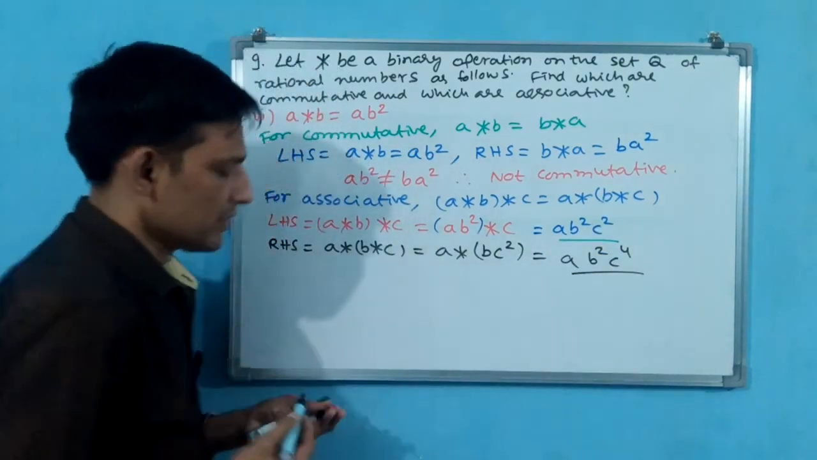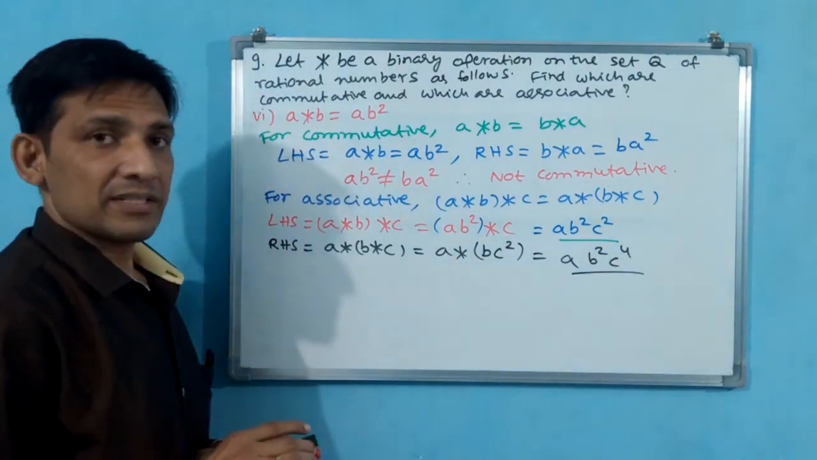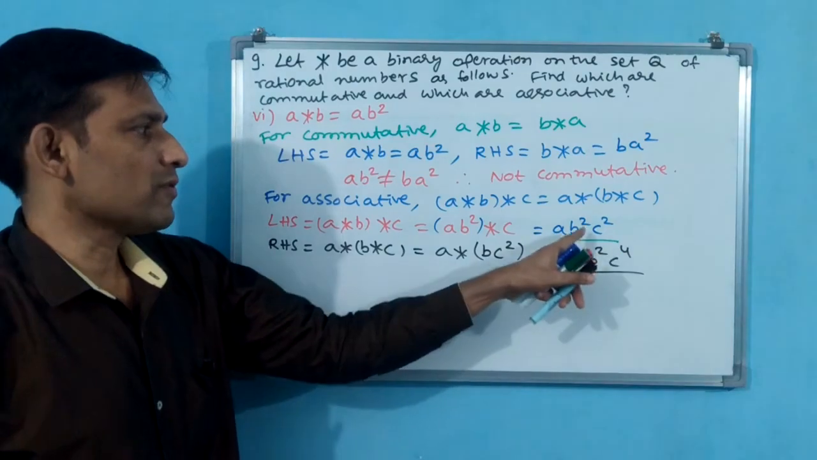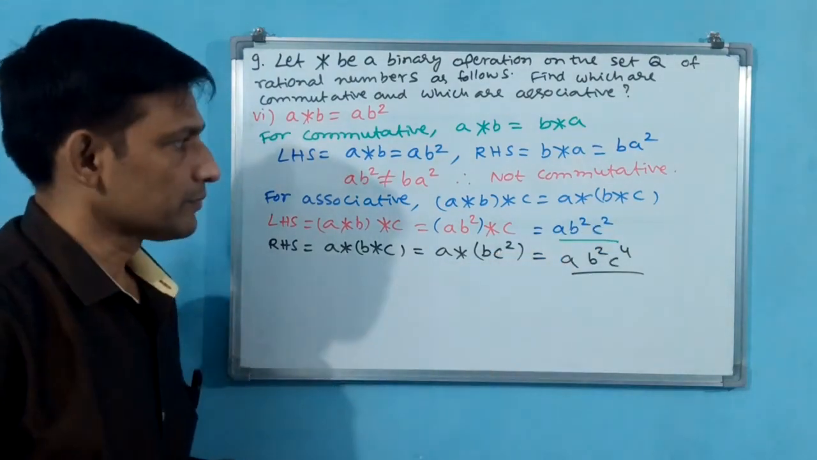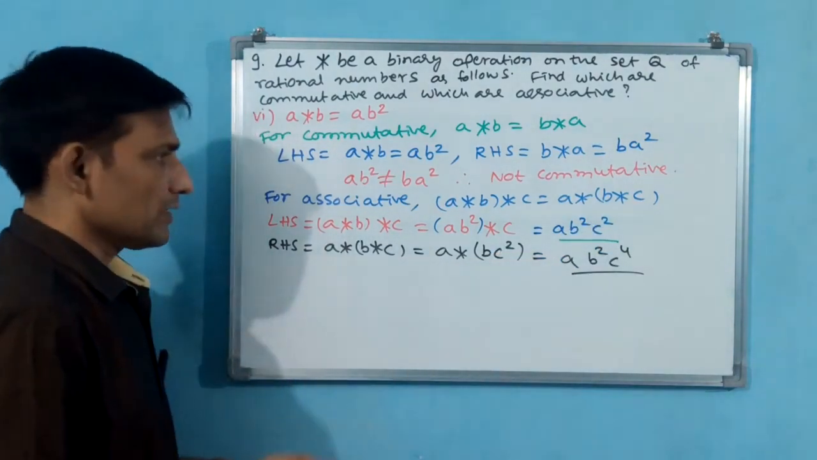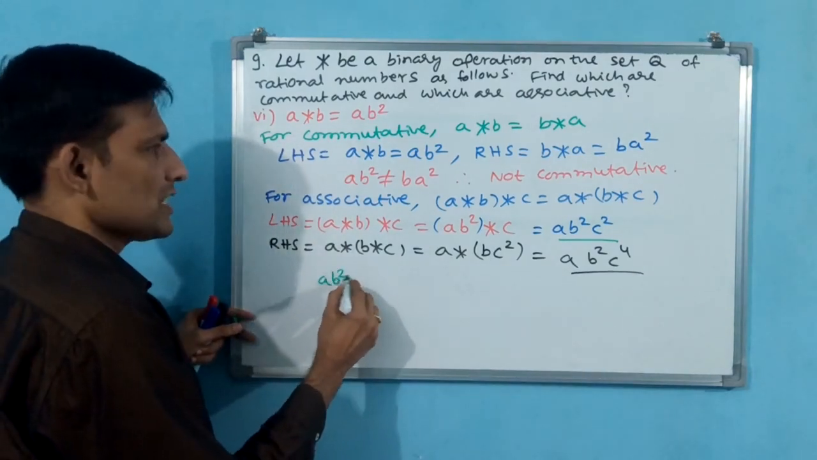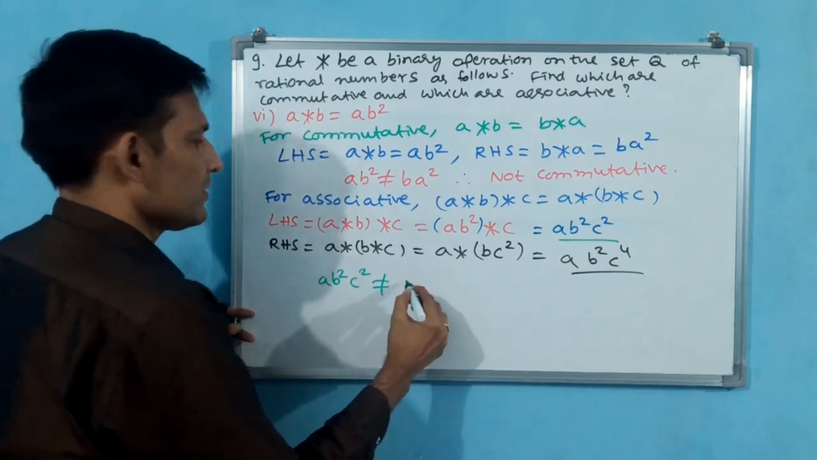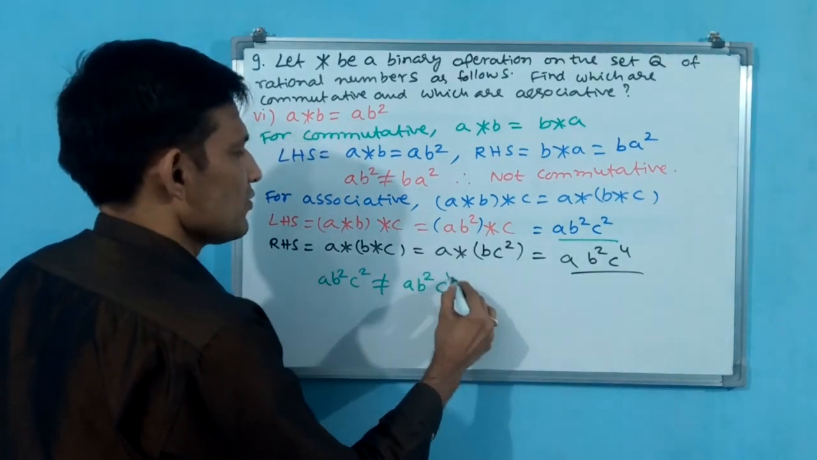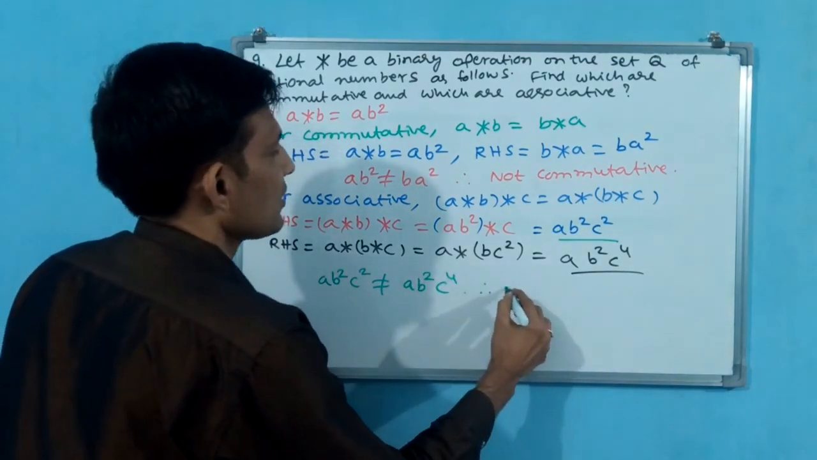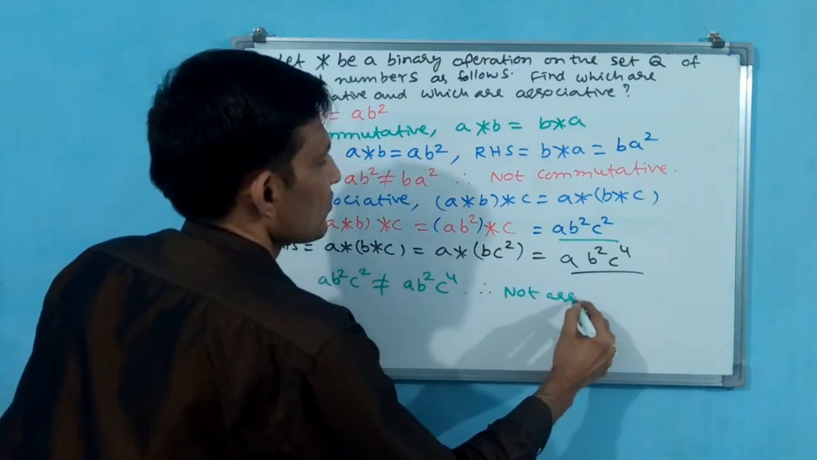Now you compare AB square, but this one is C to the power of 4, and this one is C square. Not equal, not associative, same thing you write. AB square C square is not equal to AB square C to the power of 4. Therefore, not associative.